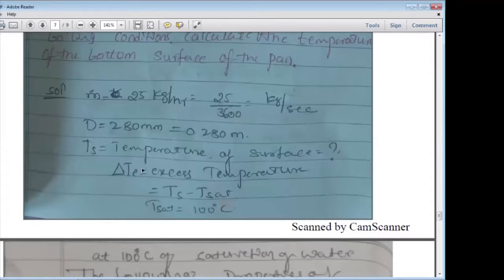Yes, sir. If we know this excess temperature, and the saturation temperature of the water is 100 degrees Celsius, then you can easily calculate the surface temperature of the copper pan, okay? How to calculate the excess temperature? Only the excess temperature needs to be calculated here, understand?